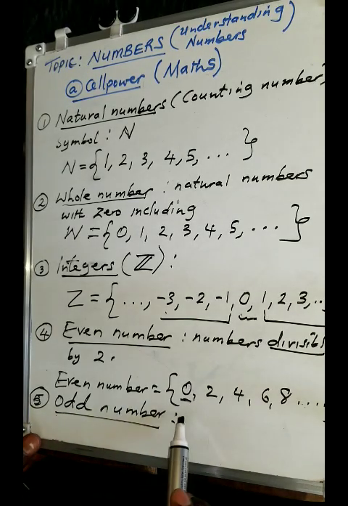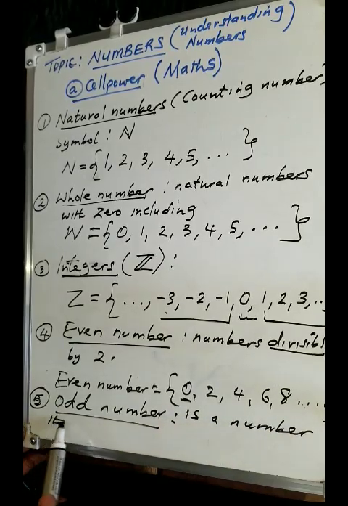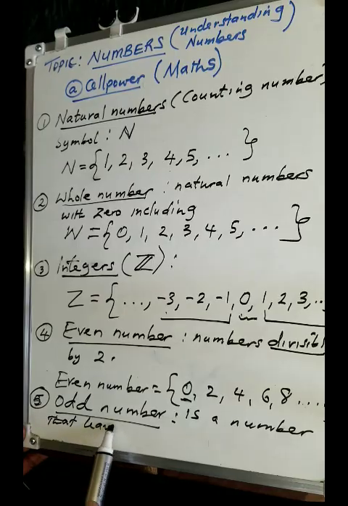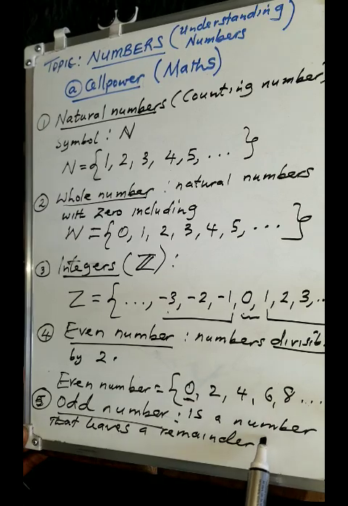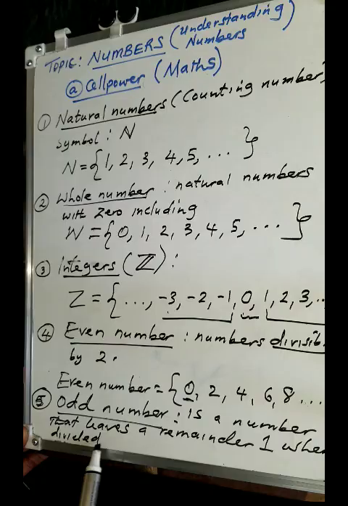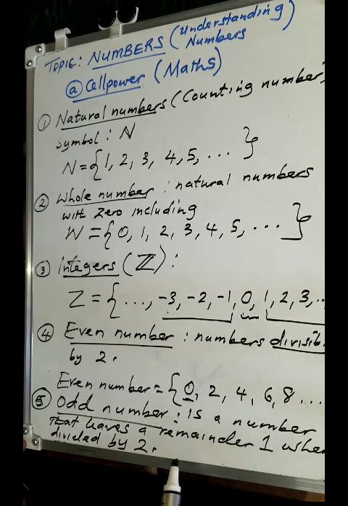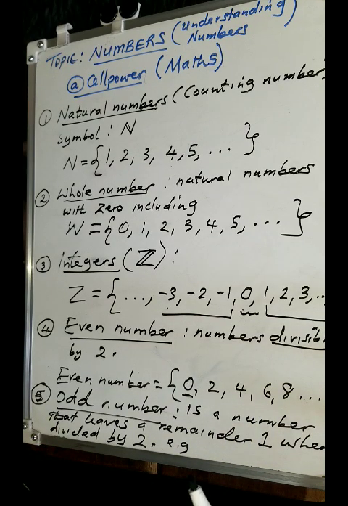Well, an odd number is a number that leaves a remainder of 1 when divided by 2. So a number which, when you divide by 2, gives you a remainder of 1. That is what we call an odd number. Examples of odd numbers are those which, when we divide by 2, leave a remainder of 1.